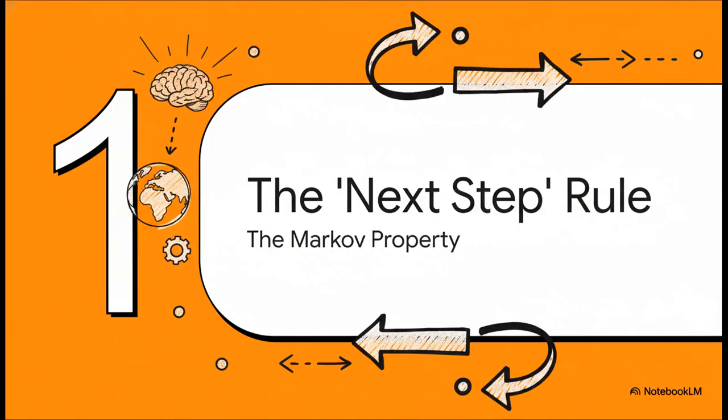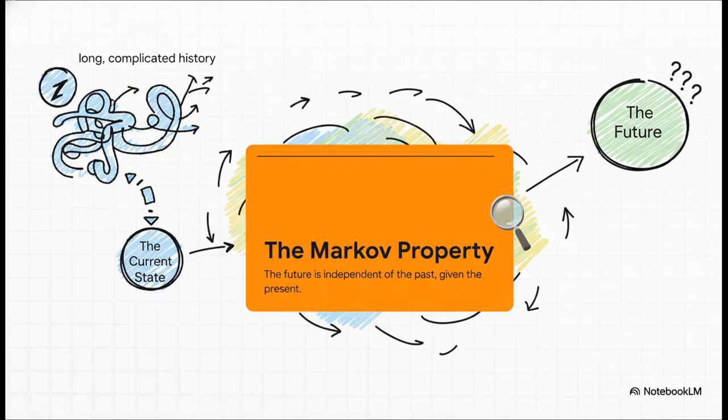Okay, so the entire system, the whole shebang, is built on this one core idea. It's an assumption that honestly dramatically simplifies the world for an AI and lets it focus only on what truly matters. It's called the Markov property. And put simply, it just means that the future is independent of the past, given the present. What does that actually mean? It means what happens next depends only on where you are right now, not the long, complicated, messy history of how you got here. Everything you need to know is packed into this very moment.